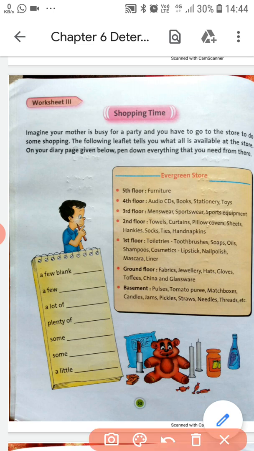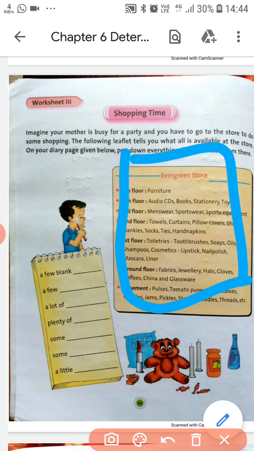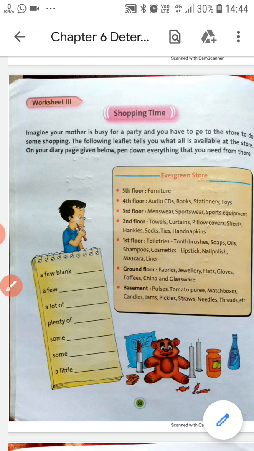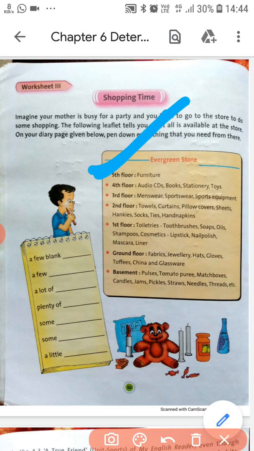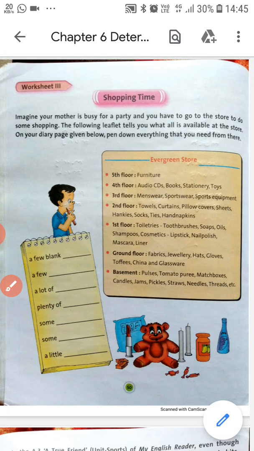You have the look of this pamphlet. This pamphlet gives you the information of different floors where you have gone for shopping. Your mother is very busy arranging a birthday party and you decided to help her, so you went to the shop.